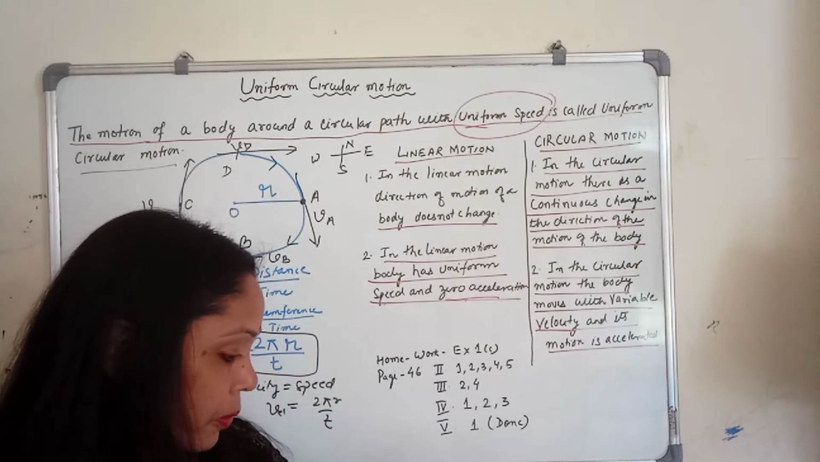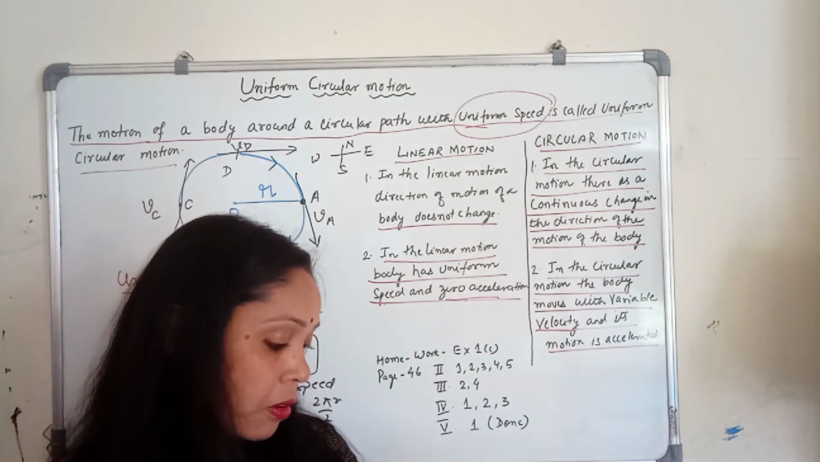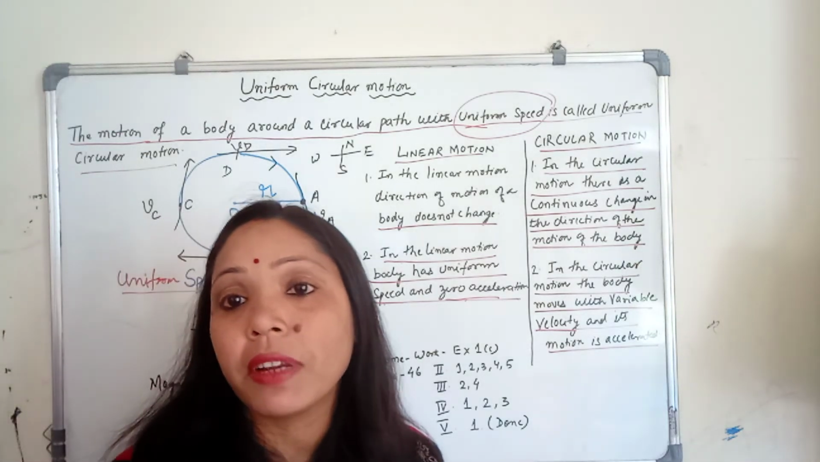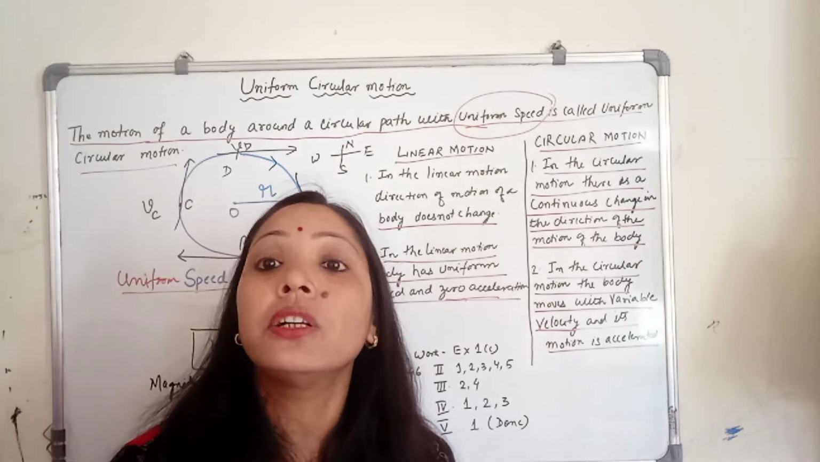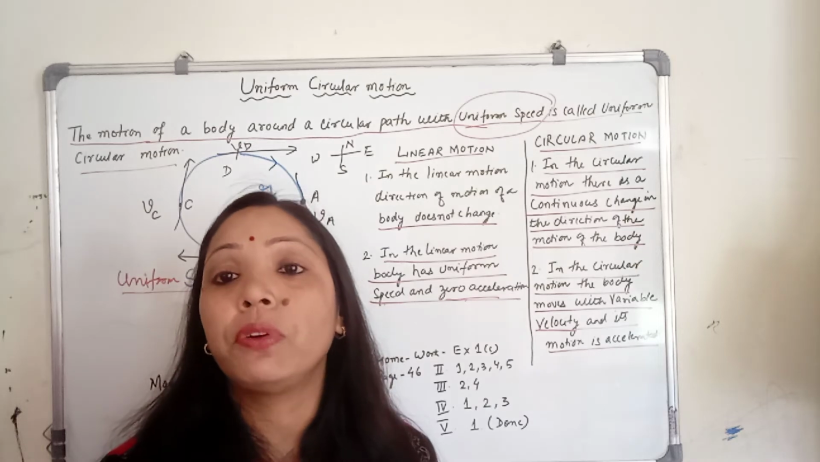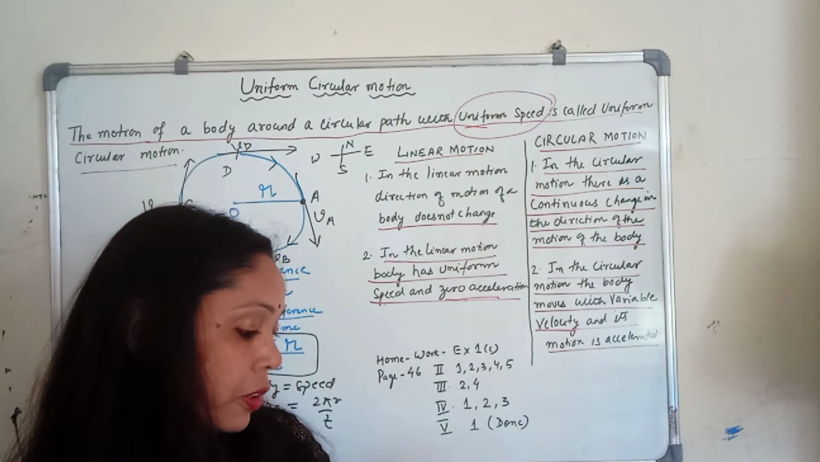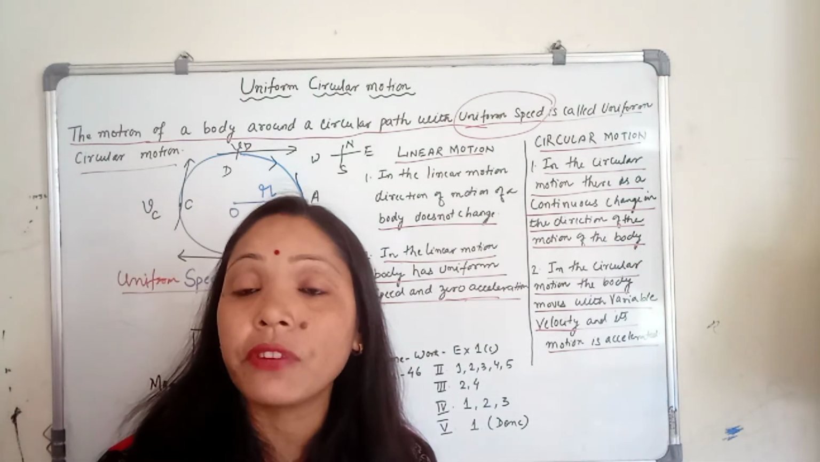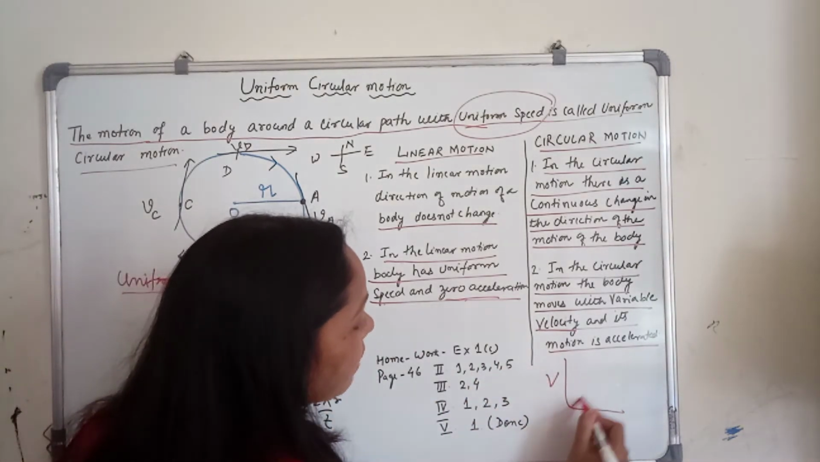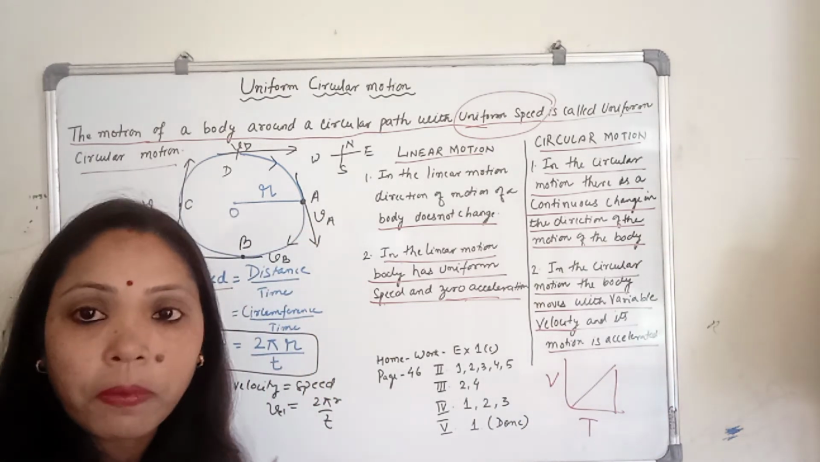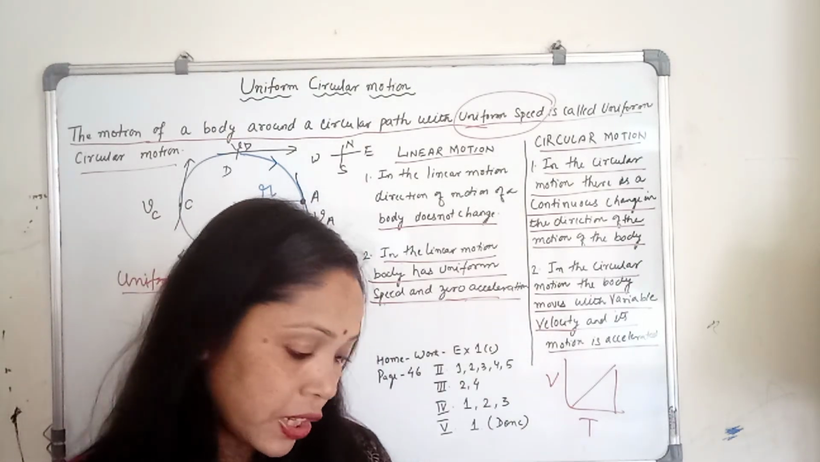Now question number 4, part 1. Speed from the distance time graph. How can you calculate the speed from the distance time graph? From the distance time graph, if you want to find the speed, you have to find the slope. Then acceleration from the velocity time graph. How can you find the acceleration from the velocity time graph? If this is the velocity and this is the time, then again you have to find the slope. By finding the slope of the velocity time graph, we can find the acceleration.